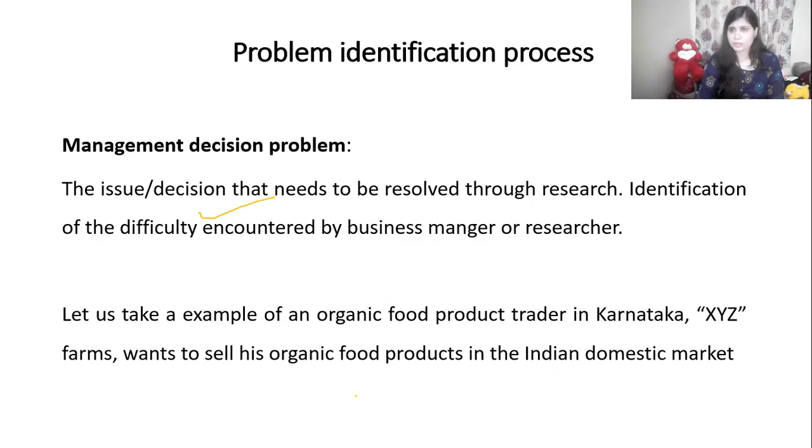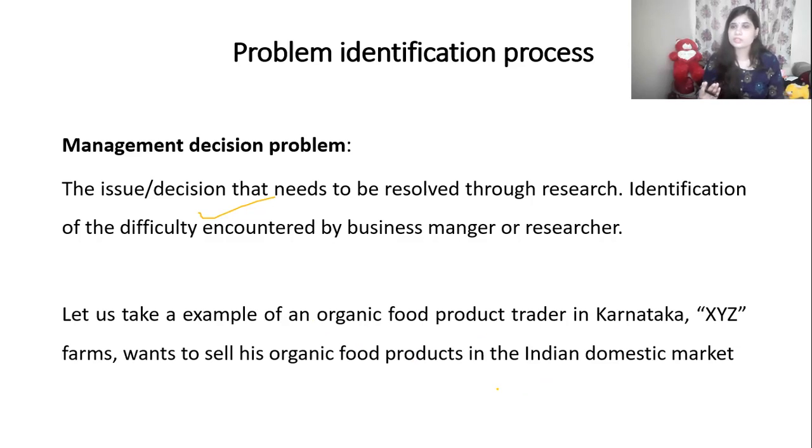Let us take an example to understand this. I'm going to take this example for my entire session. Okay, an organic food product trader in Karnataka, XYZ Farms, wants to sell his organic food products in the Indian domestic market. Now there are XYZ farmers who produce organic food grains.